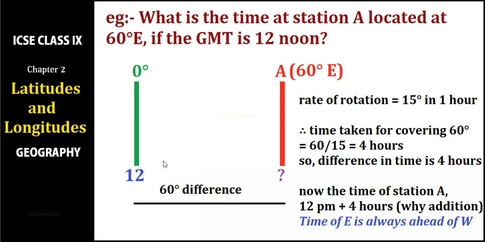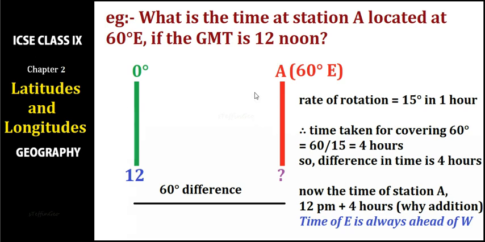Now what we have to find out is whether the time of A is ahead of the time of Greenwich or behind it. It's very simple. You look at the location of both the places.